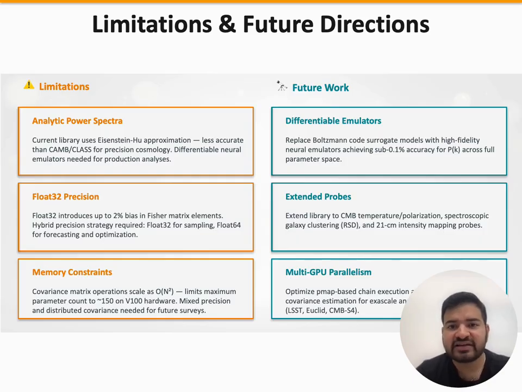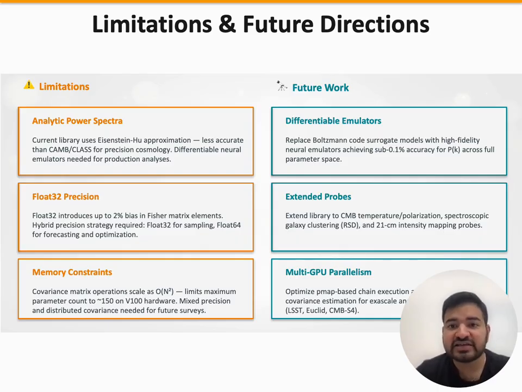We need differentiable neural simulators trained on CAMB or CLASS outputs. We have initial simulators achieving 0.5% relative error on P(k), but full integration in the pipeline is future work. The precision issue is subtle but important. JAX defaults to 32-bit floating point for GPU acceleration. For Fisher matrix elements, float32 introduces up to 2% bias for some parameter combinations.